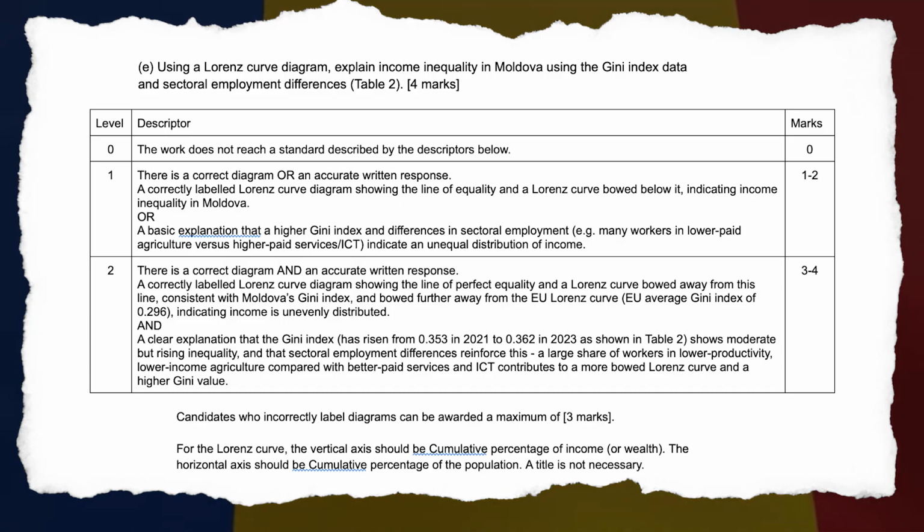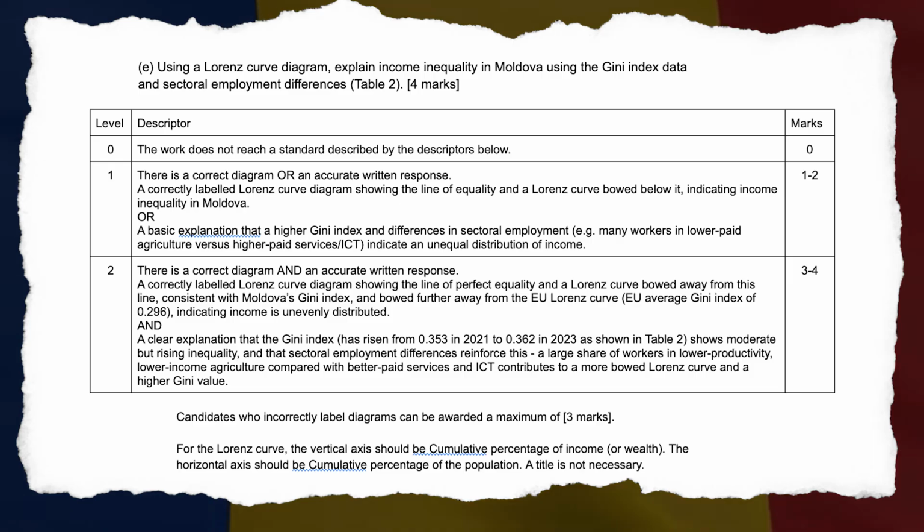1 to 2 marks. Level 2. A correctly labeled Lorenz curve diagram showing the line of perfect equality and a Lorenz curve bowed away from this line, consistent with Moldova's Gini index, and bowed further away from the EU Lorenz curve, EU average Gini index of 0.296, indicating income is unevenly distributed. And a clear explanation that the Gini index has risen from 0.353 in 2021 to 0.362 in 2023, as shown in Table 2, shows moderate but rising inequality, and that sectoral employment differences reinforce this.